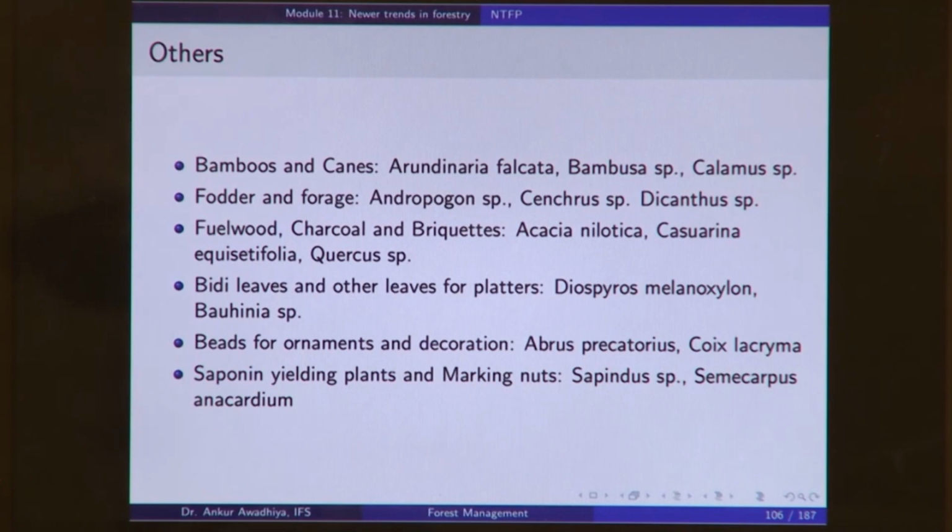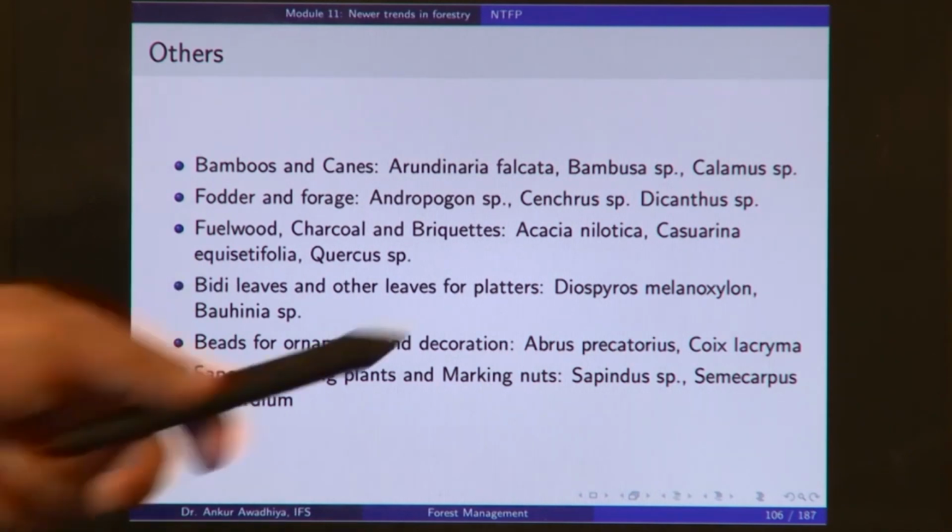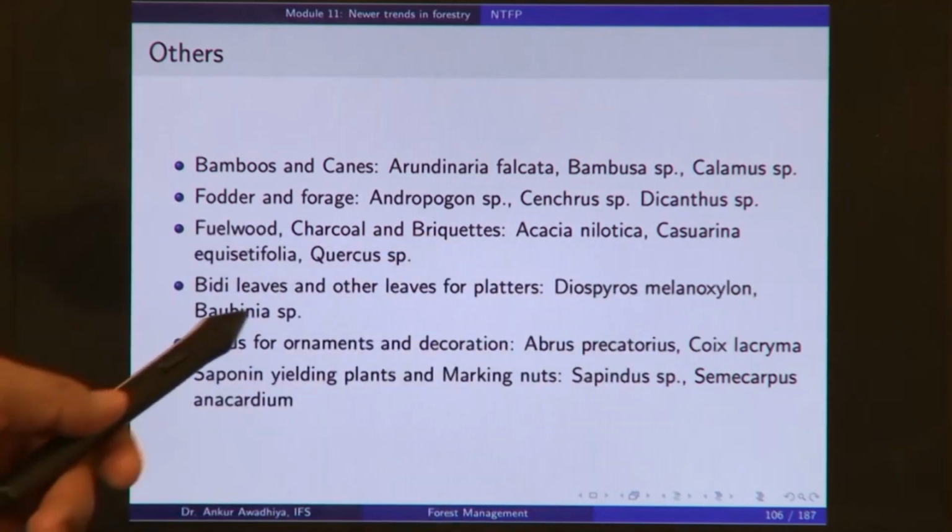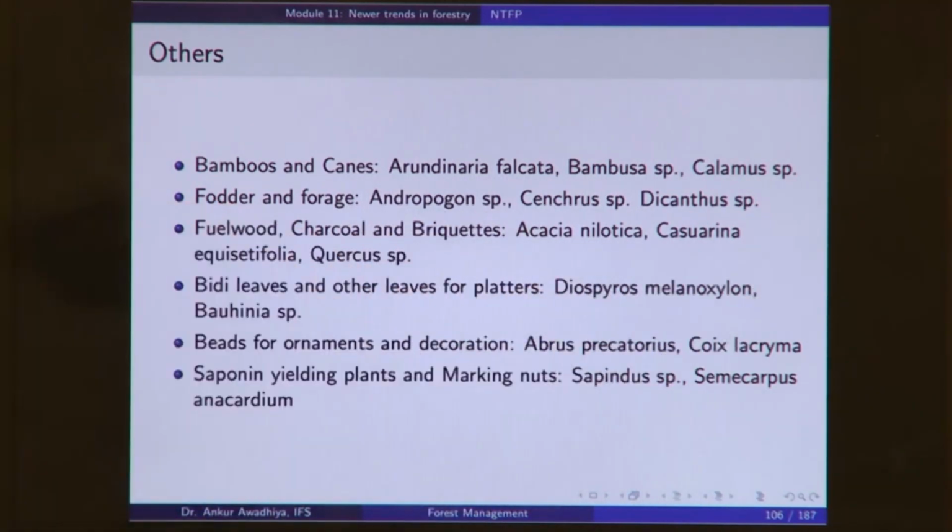Fuel wood, charcoal and briquettes that we get out of forest. Beedi leaves and other leaves for platters, such as Diospyros melanoxylon, which is the tendu leaf, Bauhinia species and so on. So, tendu leaves are used as beedi leaves, Bauhinia species is used to make plates, which we typically call as donas and pattals. So, dona, pattal, even things like the leaves of a banana tree or a banana plant, these are also the non-timber forest produce.